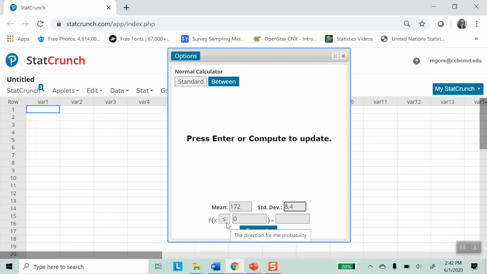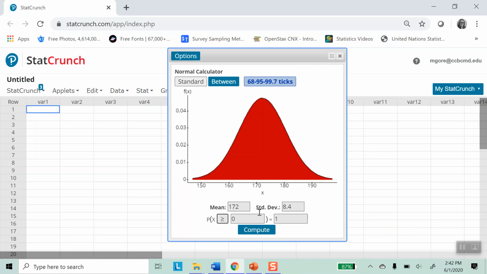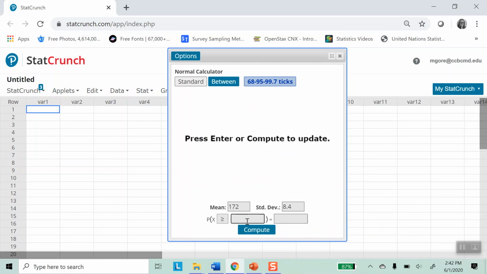So again, much like when we worked with a proportion, we have to do a little work to arrive at the proper standard deviation when we're working with sampling distributions. Do greater than here, and 167. I mentioned this before, but notice this does not say X bar here.